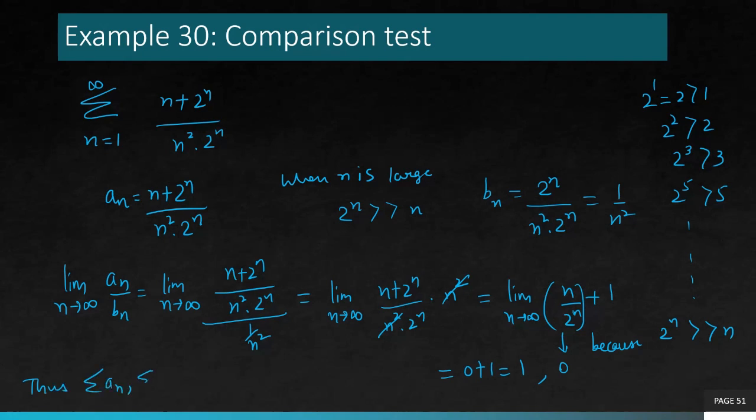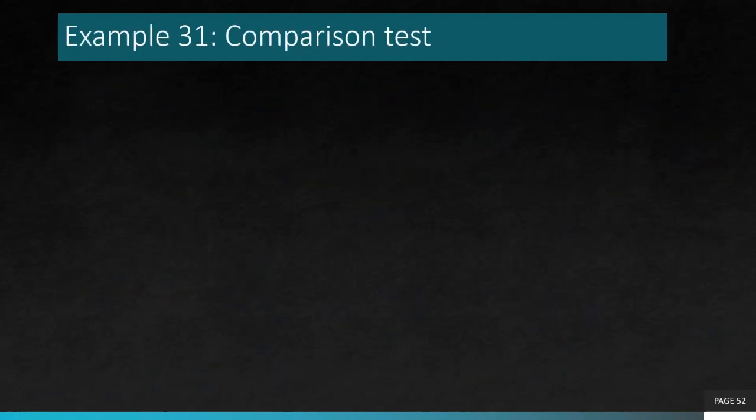So the limit is 1. First case, so that means both the series behave alike. Now look at your bn. bn is convergent because that's 1 over n square. Therefore, the given series also converges. Let's move to the next example.